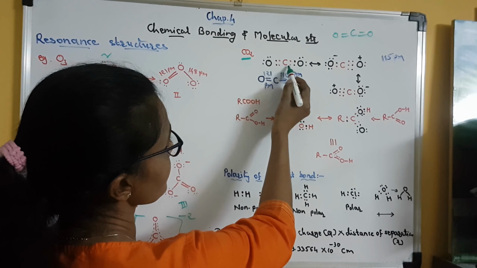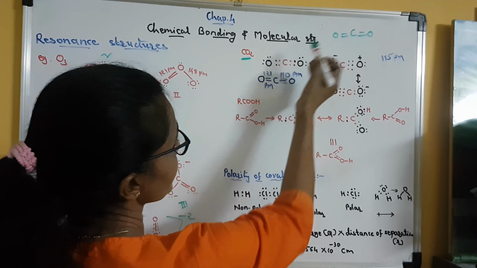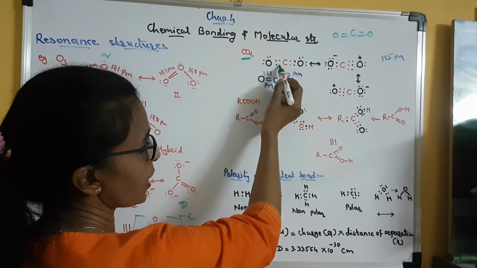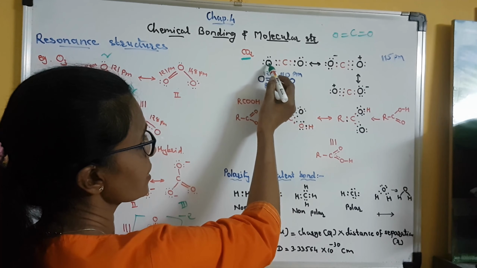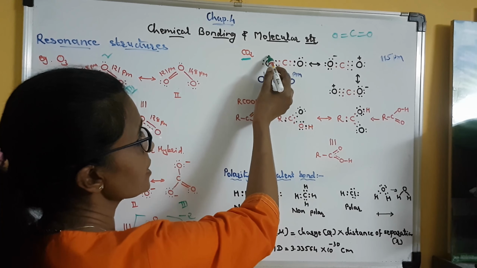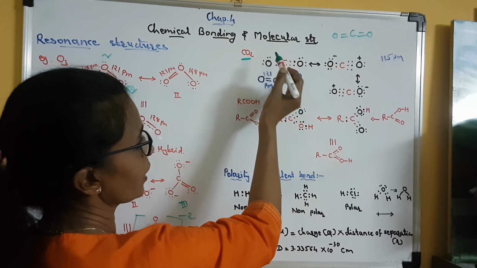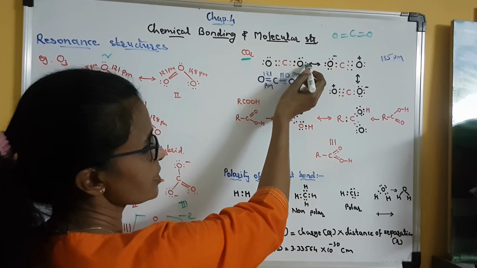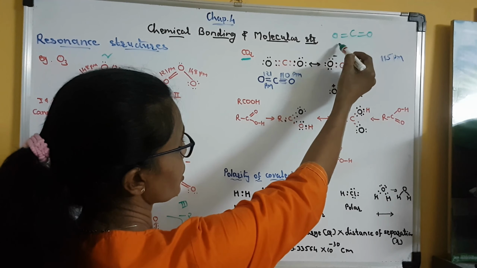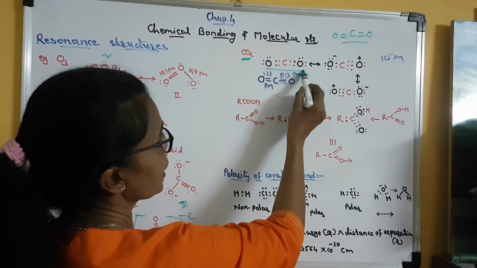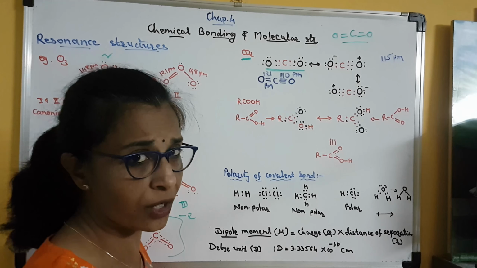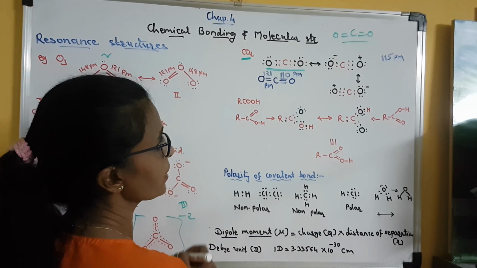So here in this, see, the carbon-oxygen double bond, they have shared their unpaired electrons. Carbon has shared 2 unpaired electrons with 1 oxygen. Similarly, this oxygen has shared 2 unpaired valence electrons. These 2 are the lone pairs of electrons. Similarly, this oxygen also has 2 lone pairs of electrons. So as per the structure shown here, the electron pair distribution is shown. This is the first Lewis structure or the resonance structure of carbon dioxide.